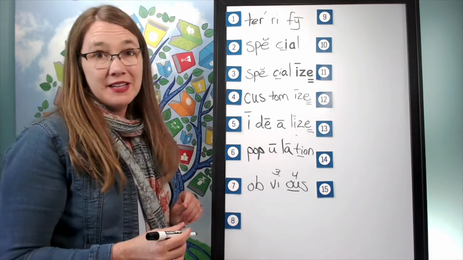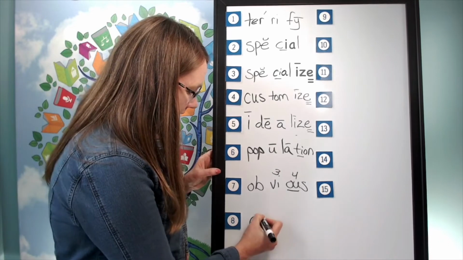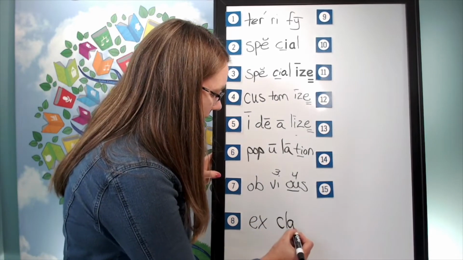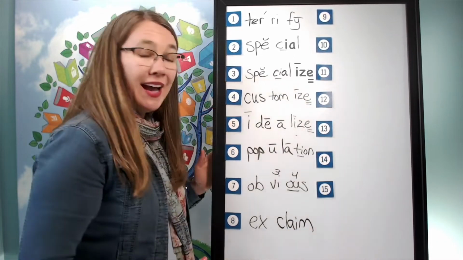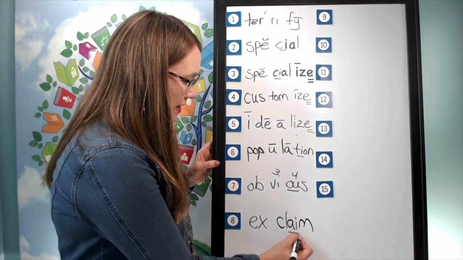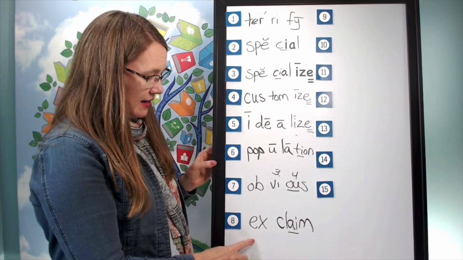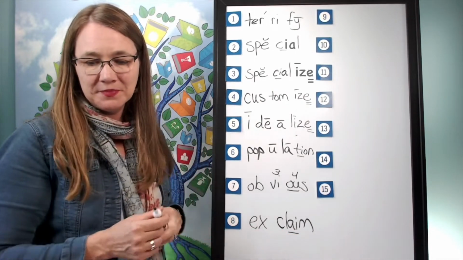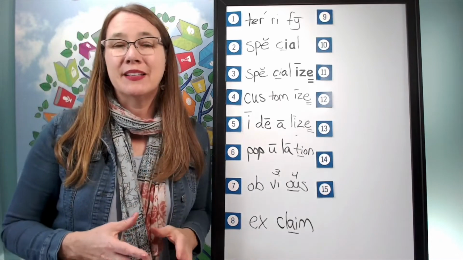And help me to write it. The first syllable is X. X. The second syllable is claim. K, L, A, M. How do we mark it? We'll underline the A. Let's read it. X, K, L, A, M. Exclaim. The next word is bandage.